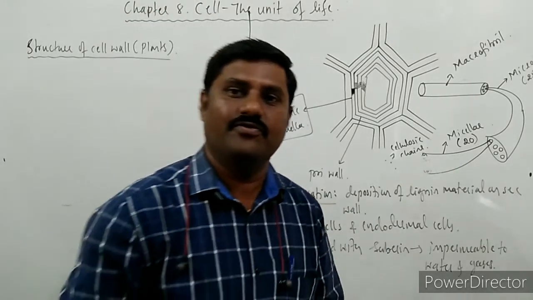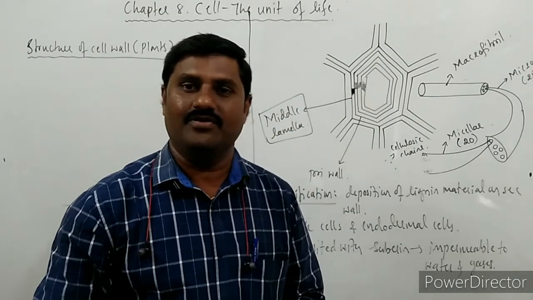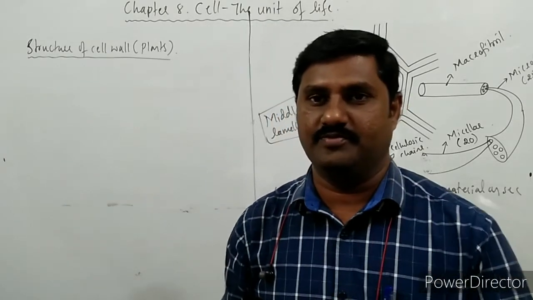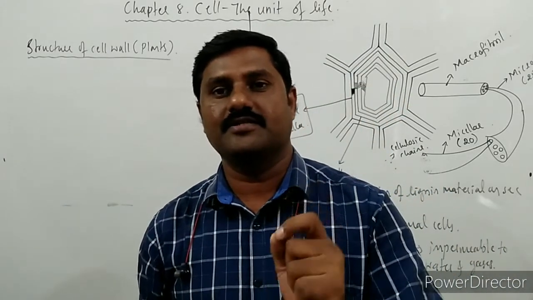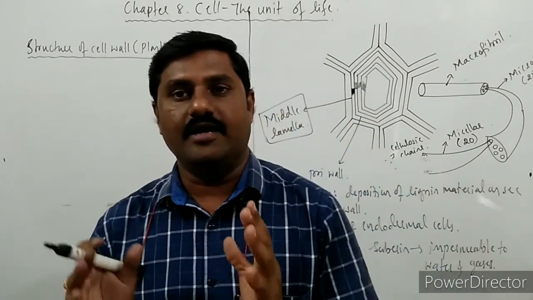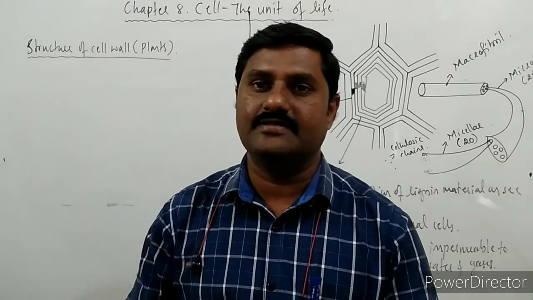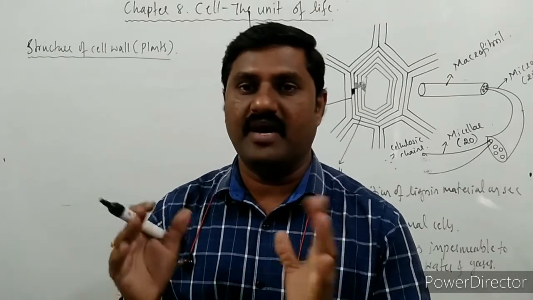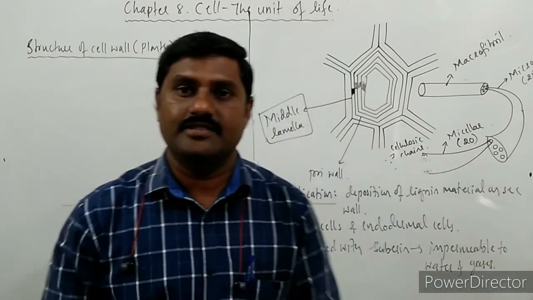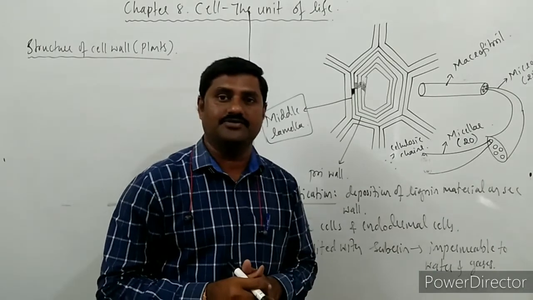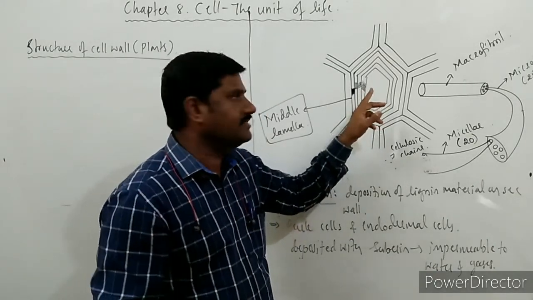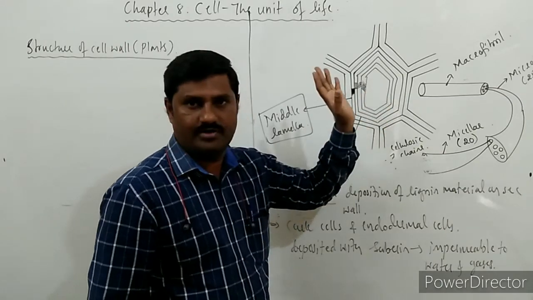Come to the tertiary wall. What is this tertiary wall? Where is it present? It is present in the tracheids of gymnosperms. As you know, water conduction takes place through the tracheids in gymnosperms, and the wall of those tracheids is deposited with some materials, which forms the tertiary wall, very rare in all other plants. The tertiary wall is lying inside the secondary wall.